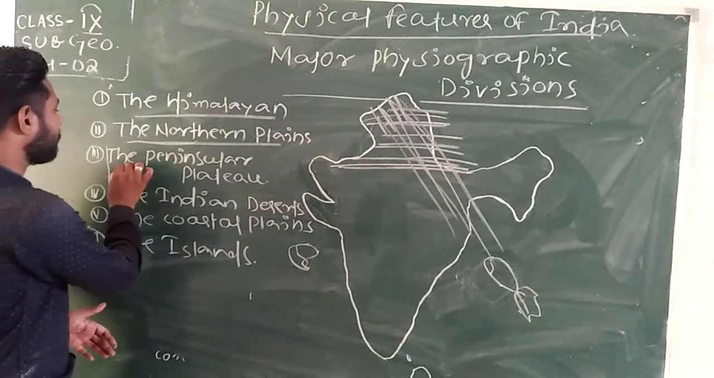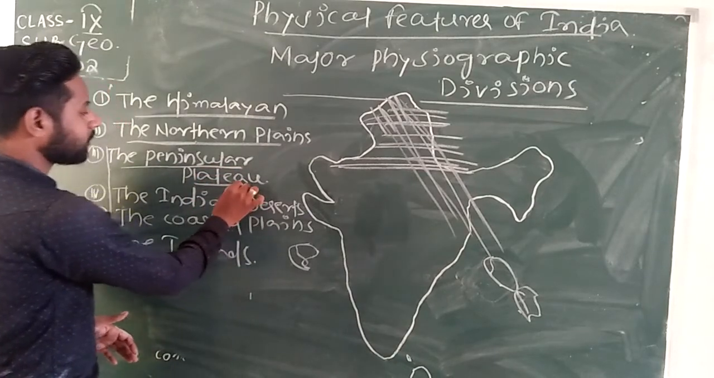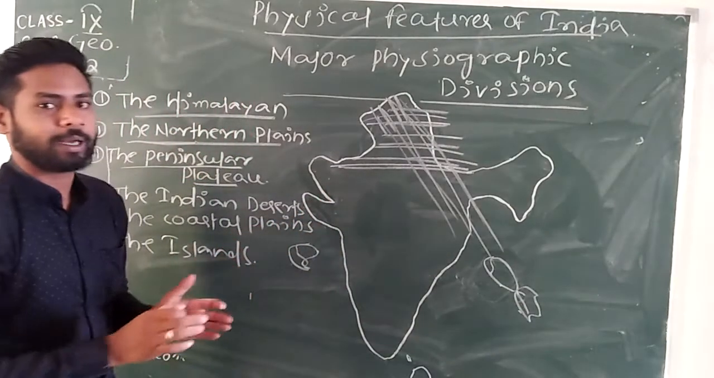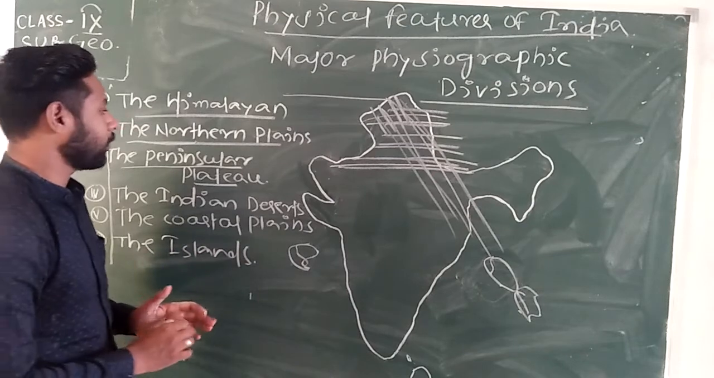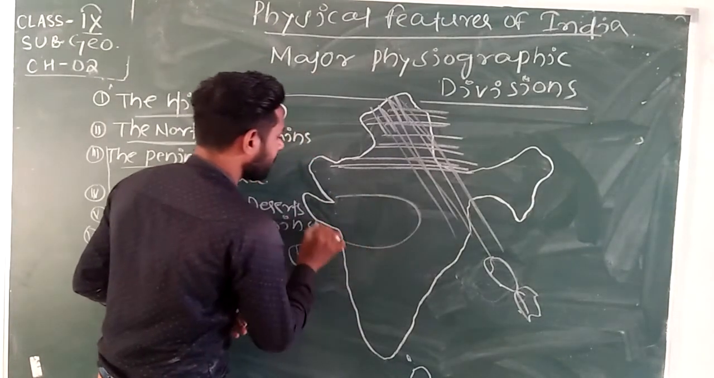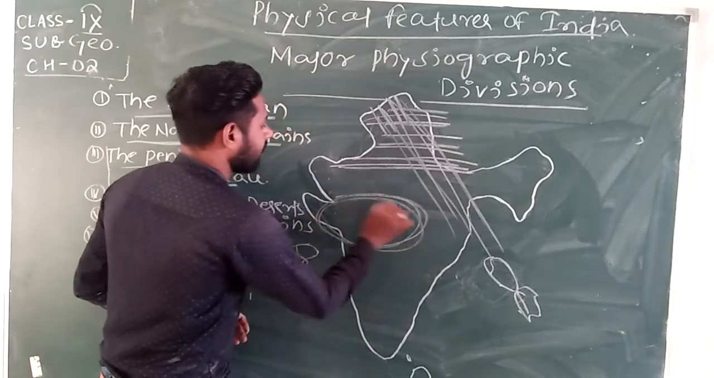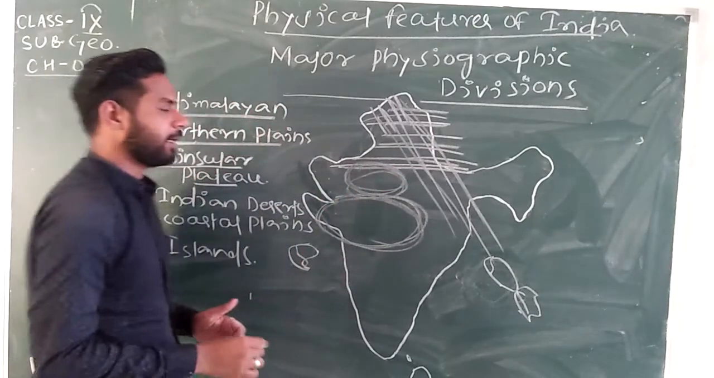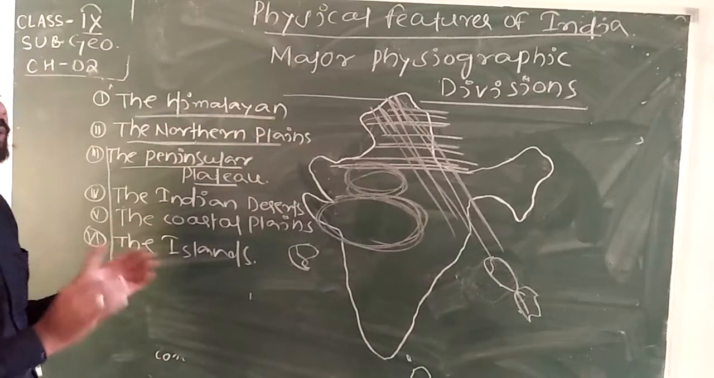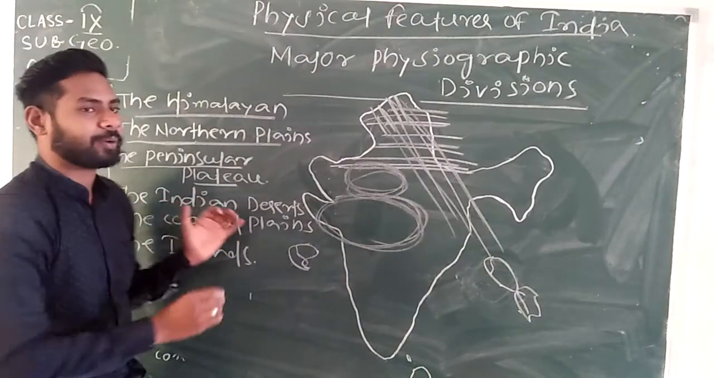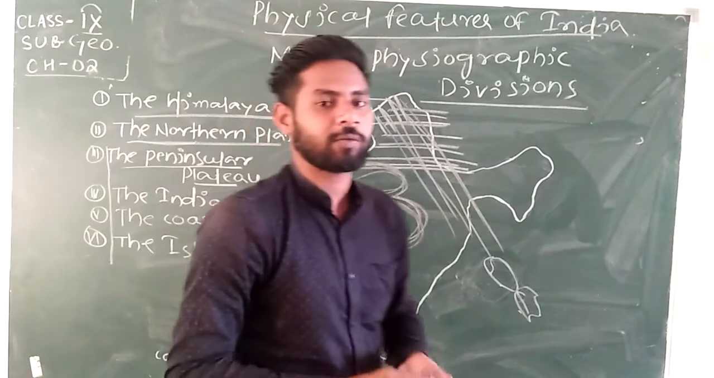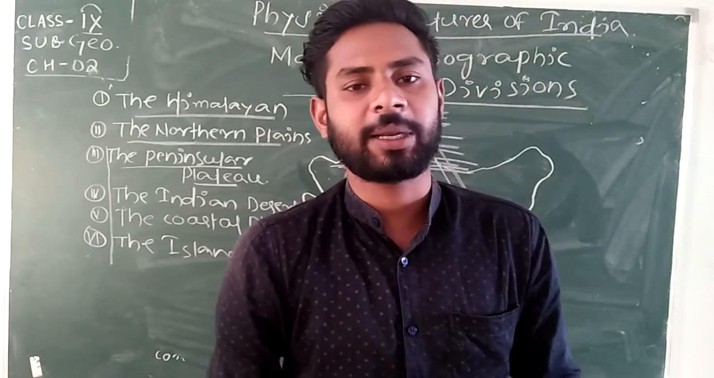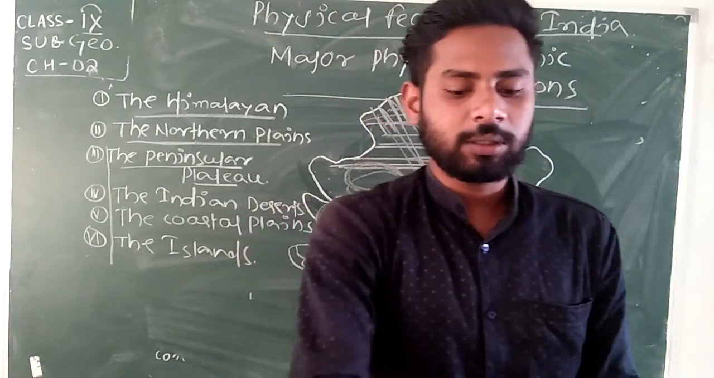After that, the peninsular plateau. I'm marking the area: the peninsular plateau is located in the middle area, and some parts of the upper area. This area is one of the important major physiographic divisions, and it consists of the peninsular plateau, the third major physiographic division of India.